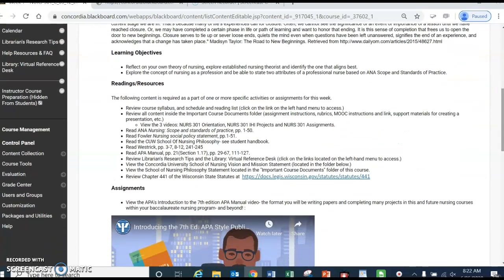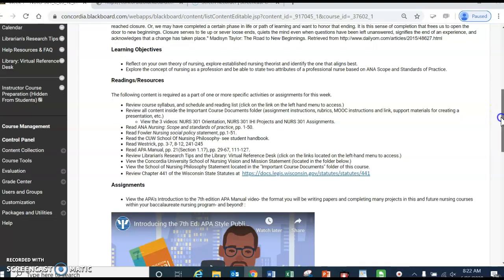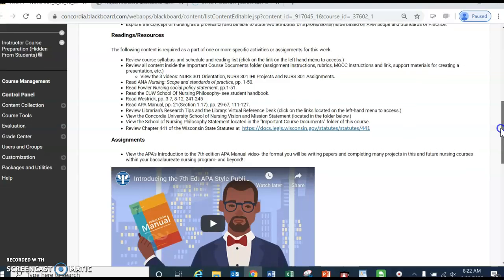And then it gives you the readings and resources that you have. Sometimes it looks like a lot, but you'll notice a lot of these, while they have number variances, some of them are very small books. So if you see pages 1 to 50, don't panic. It's not a huge number of large pages. It's usually a number of smaller pages that exist within there. But the whole idea is to get you familiar with what we're doing there.